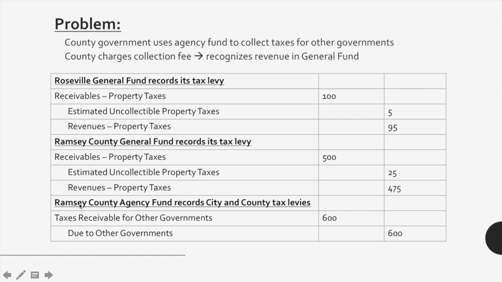So the Ramsey County Agency Fund will record both the Roseville and the Ramsey County tax levies. And so for this, they will debit taxes receivable for other governments and credit due to other governments. And the amounts here will be just the total of the receivables between the two different general funds.